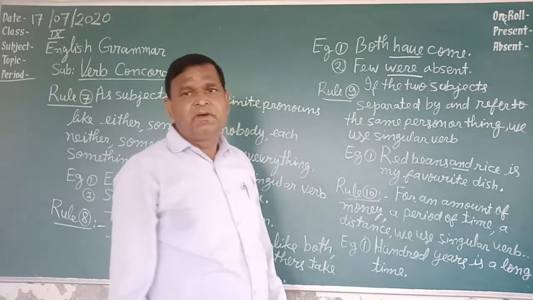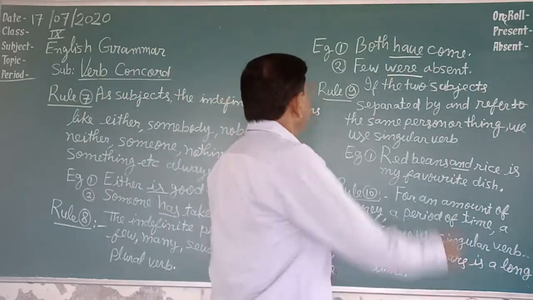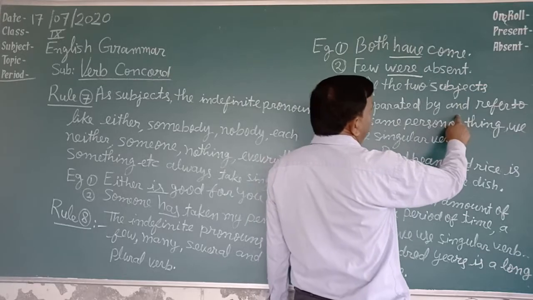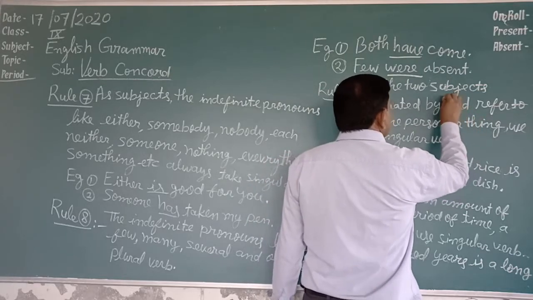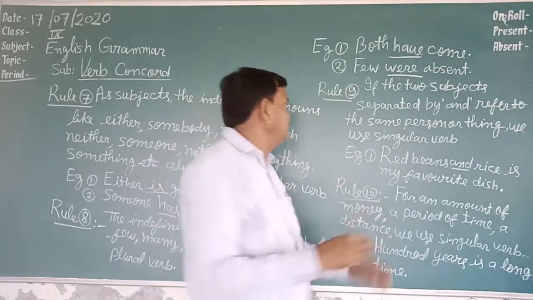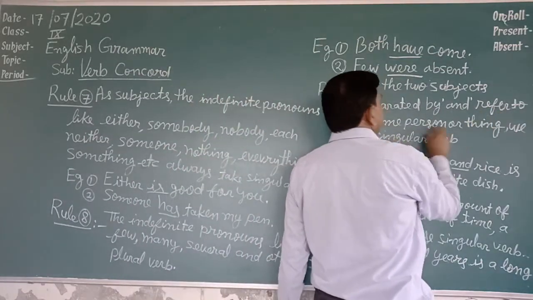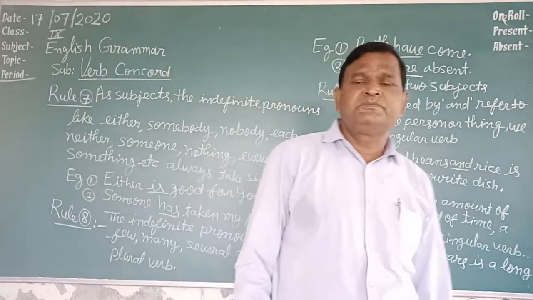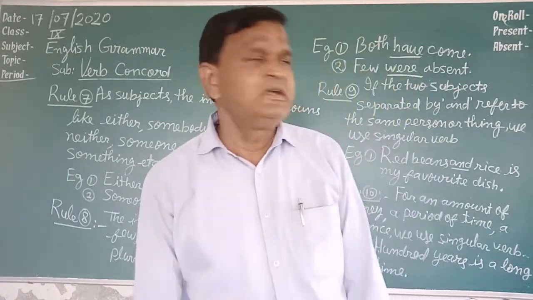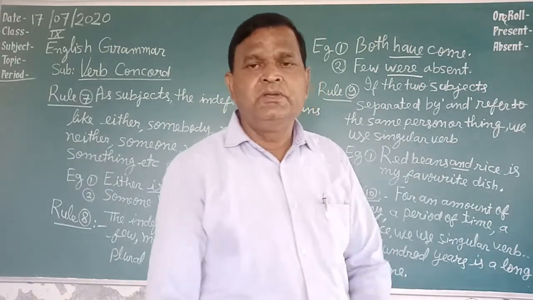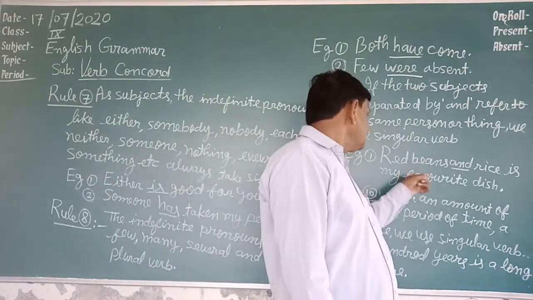Now see rule number 9. If two subjects separated by and refer to the same person or thing, we use a singular verb. If there are two subjects and they are indicating the same person or thing and they are joined by and, then we use a singular verb.